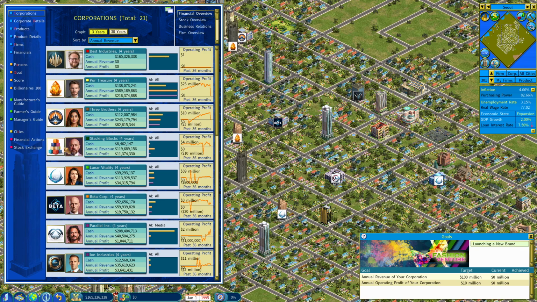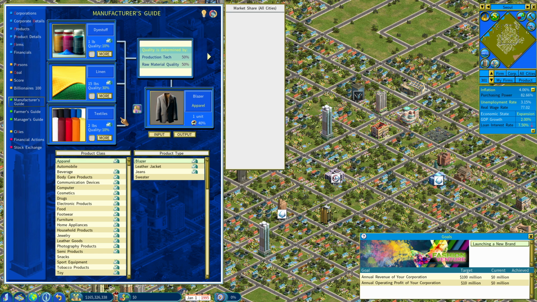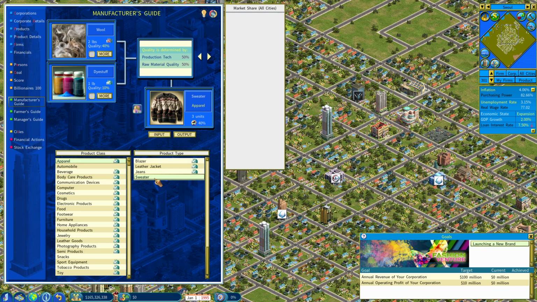I guess the other thing to research here is, if we want to be in the apparel line, what raw goods do we want to make, and how much does it matter? So if I look here, quality of the good is determined half by the technology and half by the raw material. So they both contribute to each other. So you want to make sure all are pretty good, and it's the same across the board.